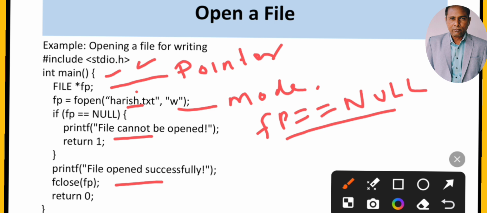And then after some work, if we want to read or write, then we can close the file. For closing the file, we will use the fclose function. Inside that we will write the pointer of the file. So this is the smallest program in C to open the file.